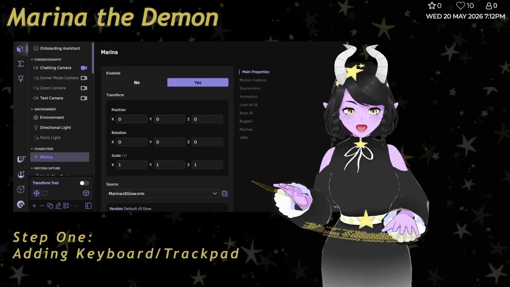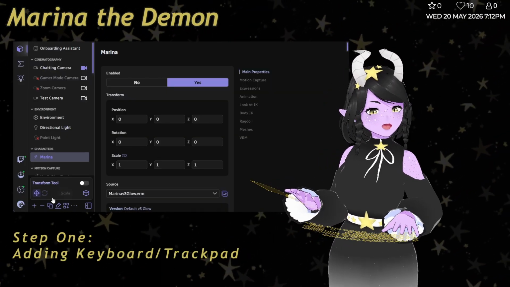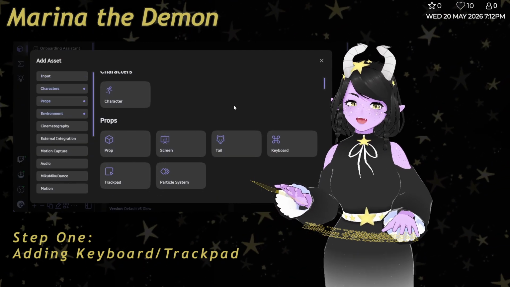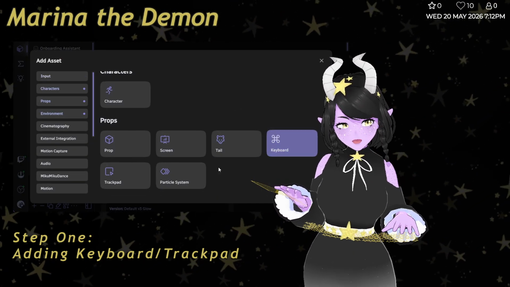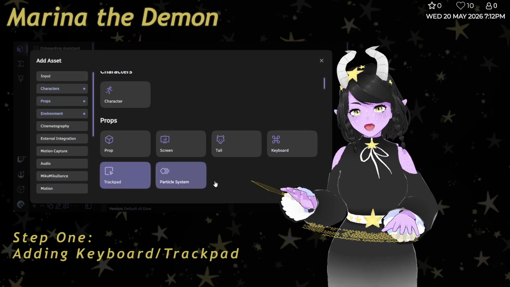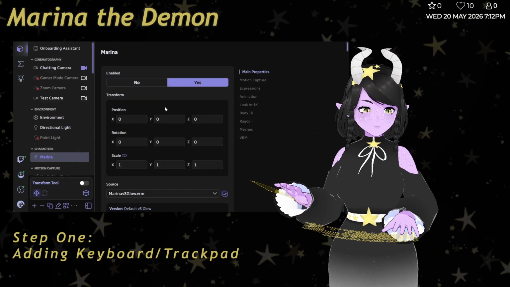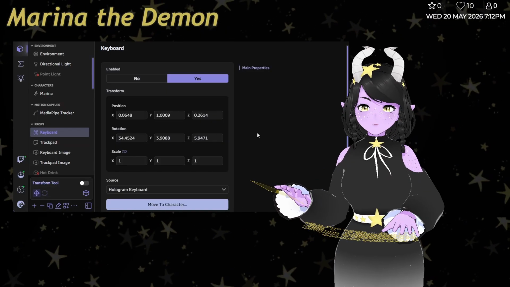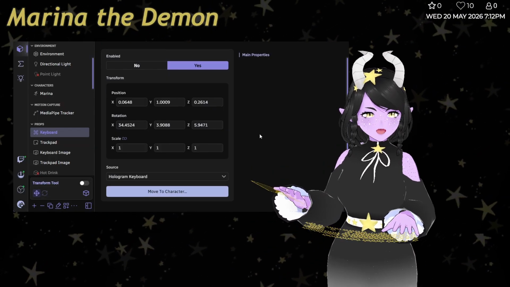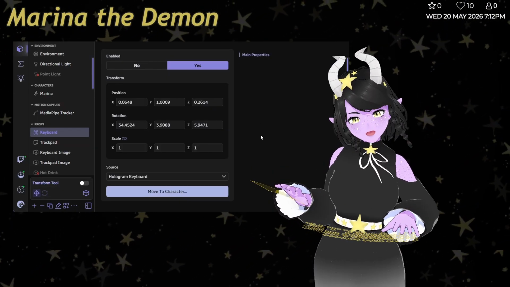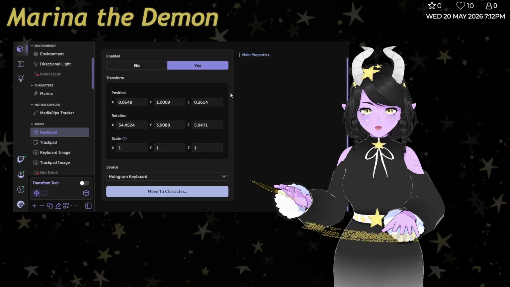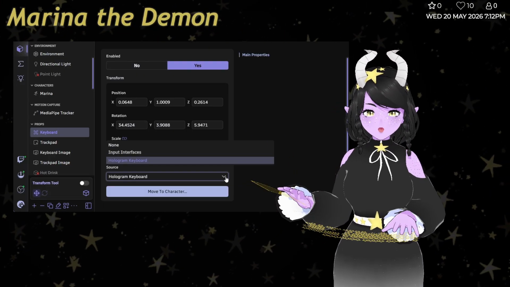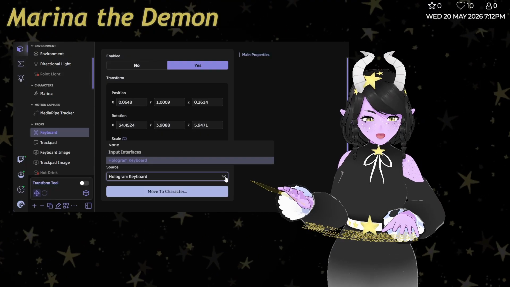Now, if you didn't select them during the onboarding, you still can, using the little plus tool for adding an asset, and they're actually really well named, where it's keyboard and trackpad. So you can just add them at any time you'd like. But I'm not adding any right now because I already have them. But you'll notice in the options that there's not really any options. There's enabled, there's the position, and there's a source, but it doesn't go to anything really.